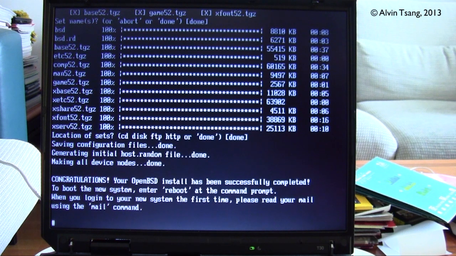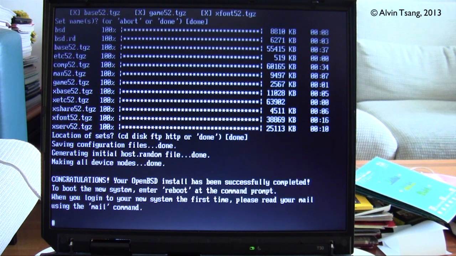And yet the entire installation of this newest version of OpenBSD in January 2013 has only taken about 17 minutes. So this is an indication of how efficient and lightweight the OpenBSD system is.